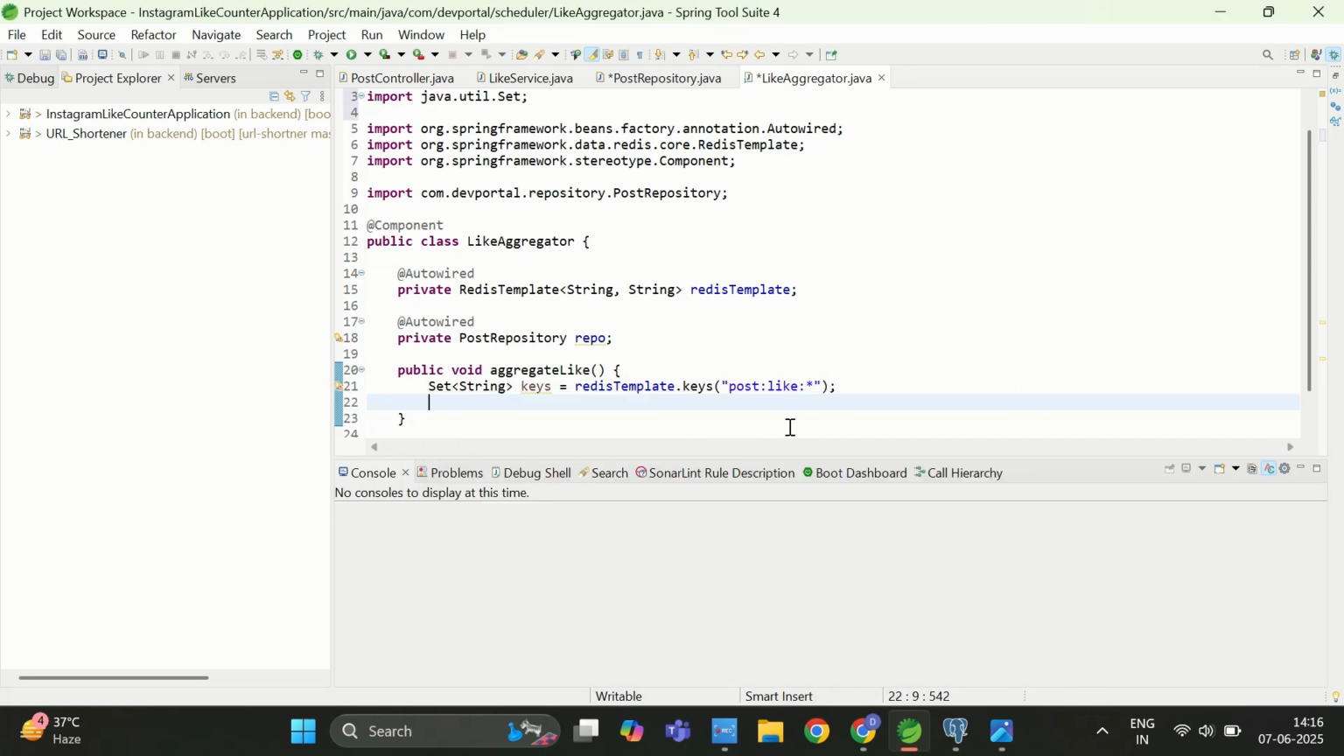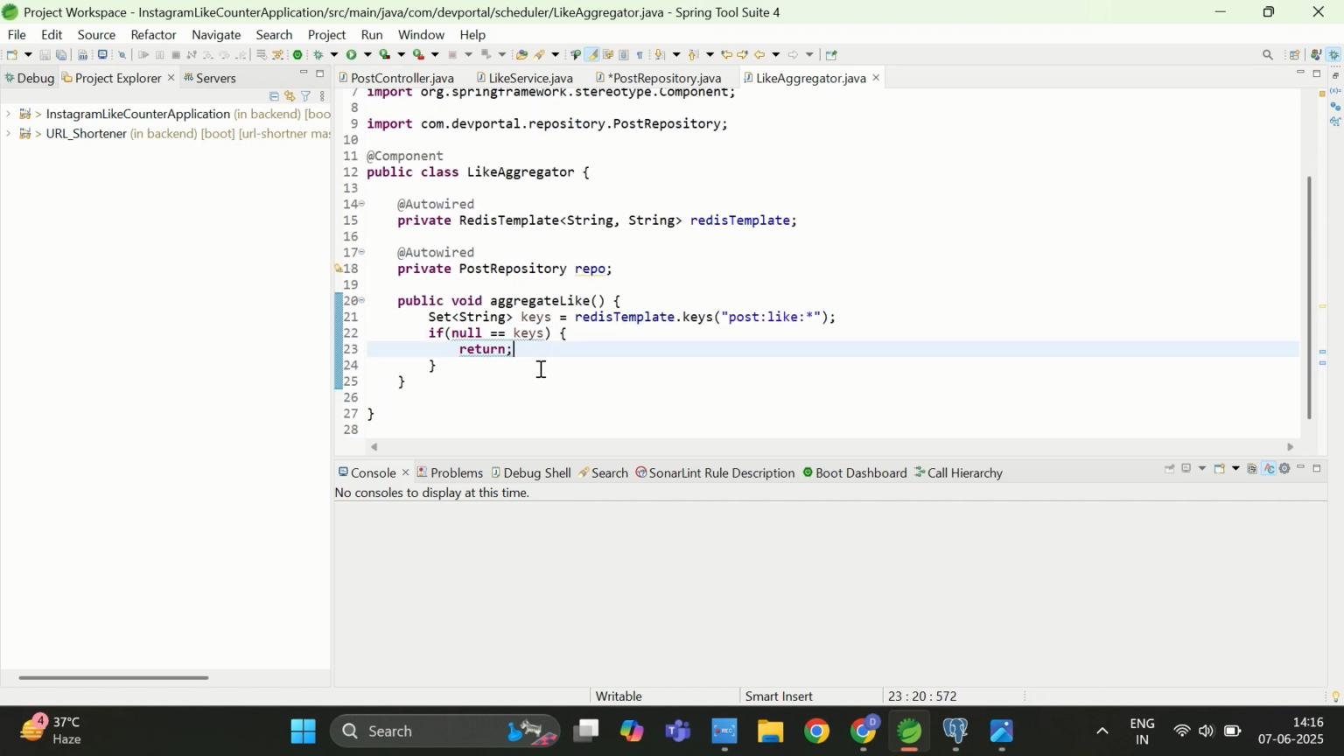And now what I will check first is if it is null, let's say keys are not present in the Redis server, in that case I can simply return from this method. And if the data is present, then I know I need to perform some operations. So for that I will write a for loop so that I can take individual keys. It will be a String key coming from keys, and I already have the key. Now this key I will use to fetch the count that is present in the Redis server.